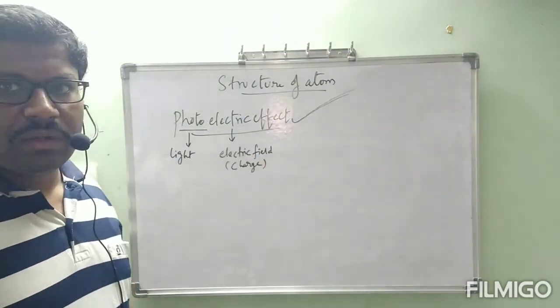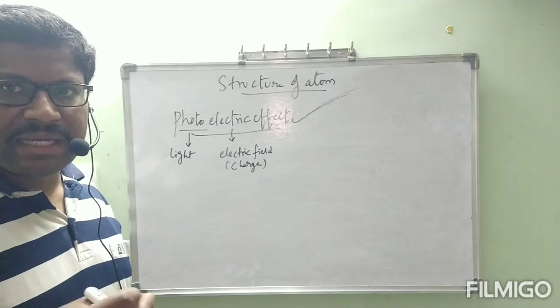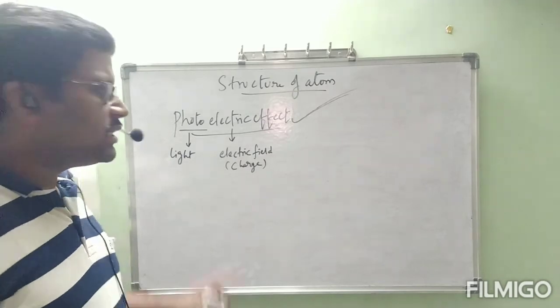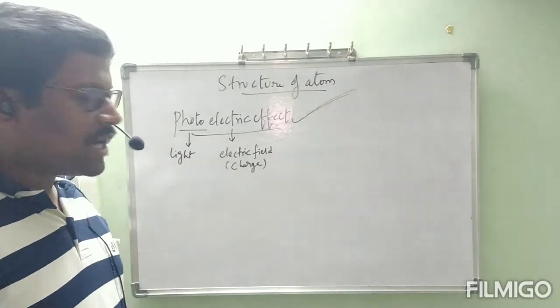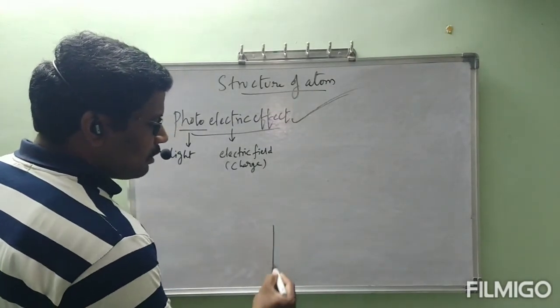Photo is nothing but light. We will get a photo clearly only if light is there, otherwise it is not possible at all. Photo is the term related to light. Electric is the movement of charge. Now what is going to happen? Let us see.